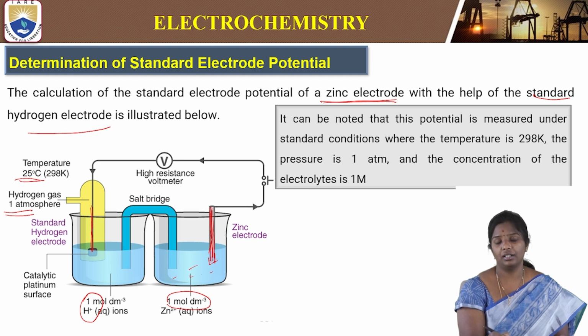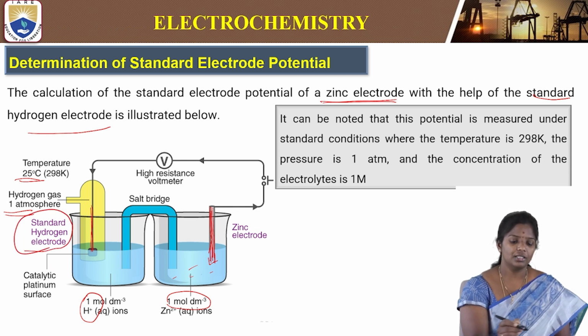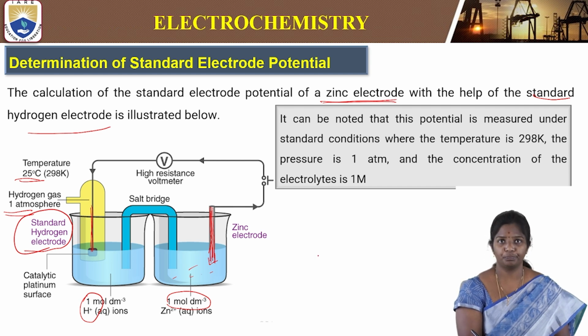These are standard conditions. We require standard conditions to determine standard electrode potentials, and these conditions form a standard hydrogen electrode.